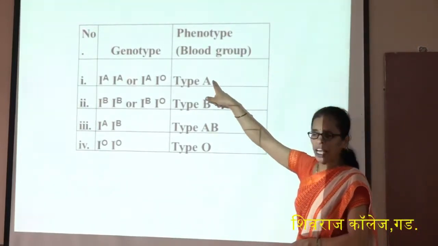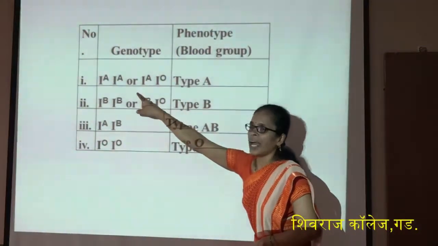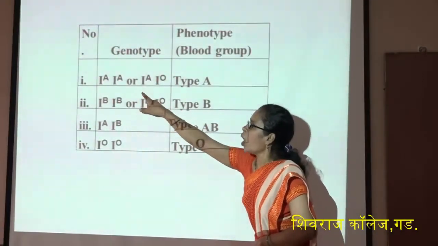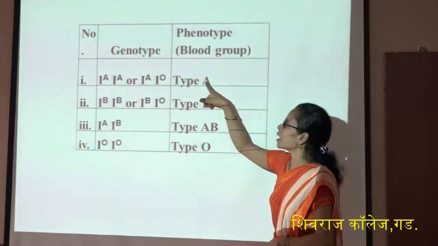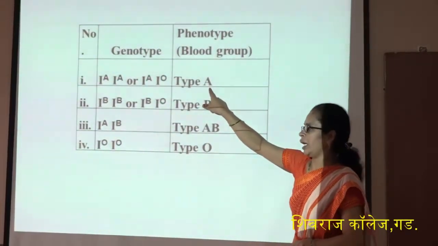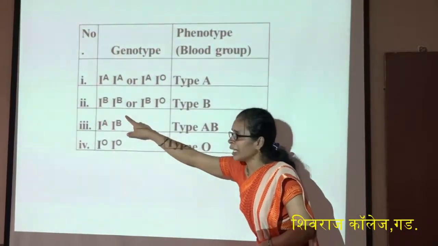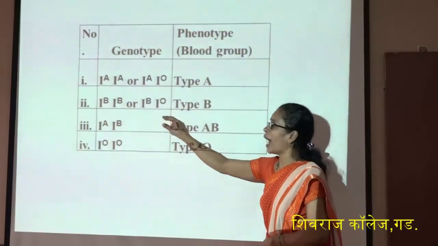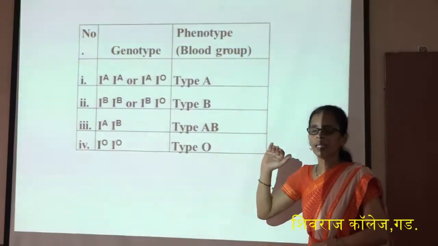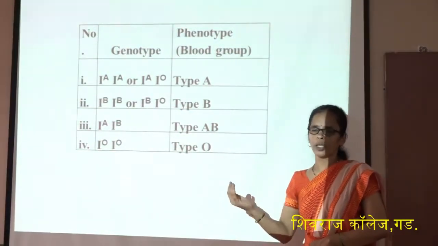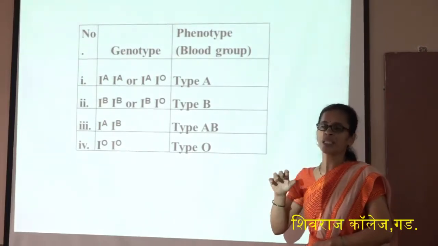As in the last slide, we also see how the genes are expressed in case of the blood group. If a person has the A blood group, then the person has two alleles, either capital IA, capital IA, or capital IA, capital IO. These are the genotypes of the person with blood group A. A person with blood group B has capital IB, capital IB or IB-IO. Why? Because IO is recessive. If the mother has the O blood group and the father has the A blood group, then only the A blood group is expressed in the offspring.